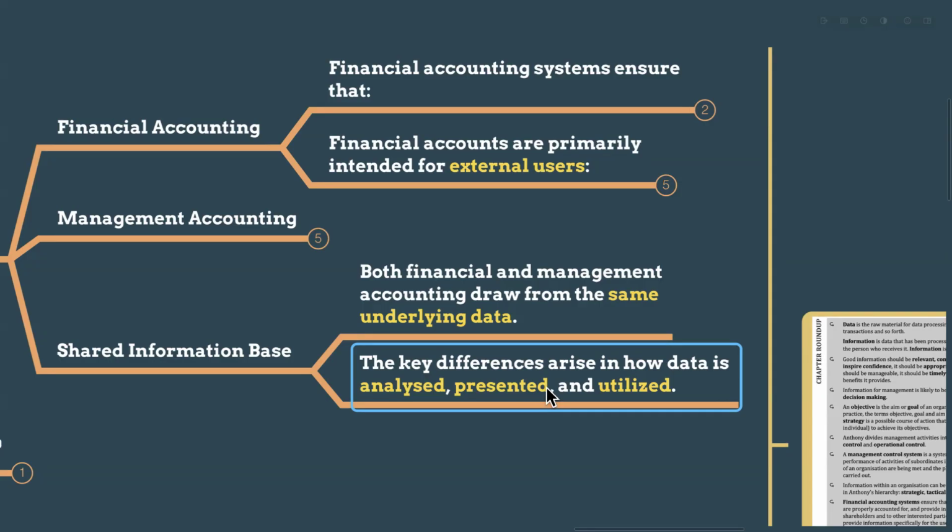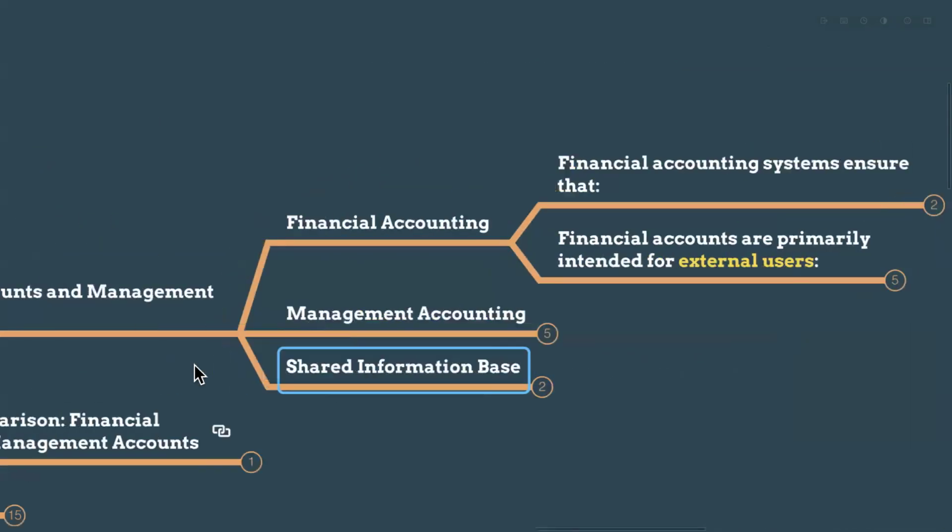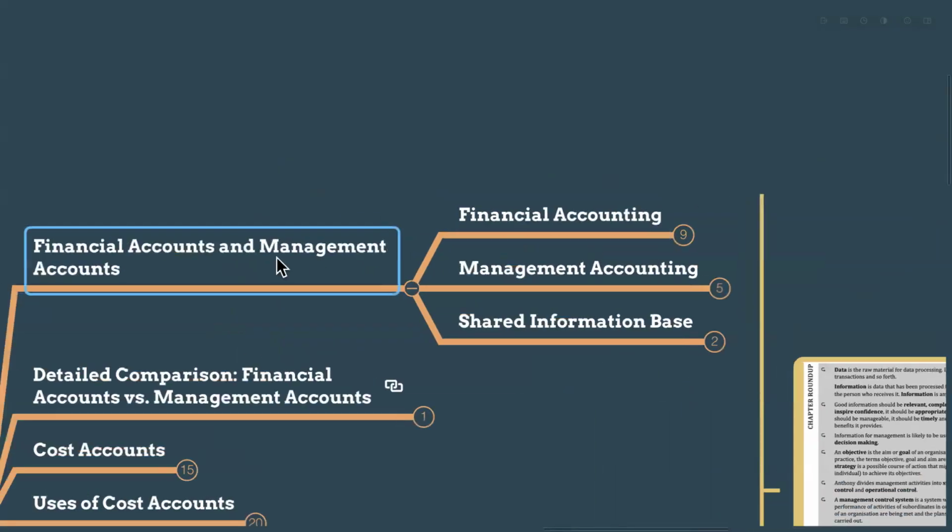For financial accounting purposes we will present a statement, but for management accounting purposes we prepare statements for internal use by the manager. So we don't have to follow formats like financial accounting. The difference arises in how the data is analyzed, presented and utilized, not in different data. The data is the same, the input is the same, but how we process, analyze and present differs, because the users are different: internal users for management accounting, and outside users for financial accounting. So that is the shared information basis for financial accounting and management accounting.